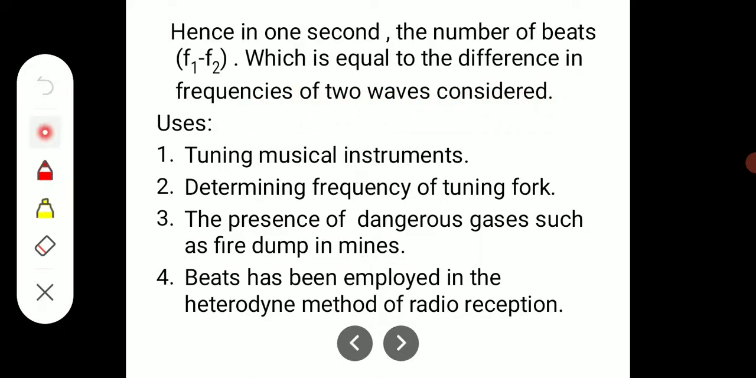Let us see some uses of beats. With the help of the concept of beats, we can easily tune musical instruments and determine the frequency of a tuning fork. Beats are also used to detect the presence of dangerous gases such as fire damp in mines, and beats have been employed in the heterodyne method of radio reception.